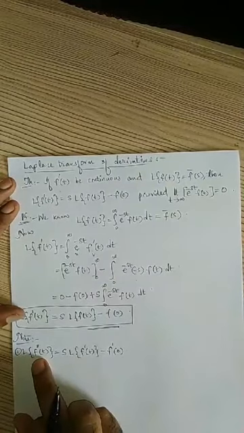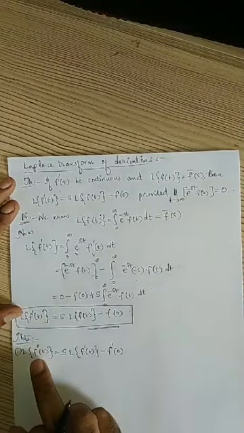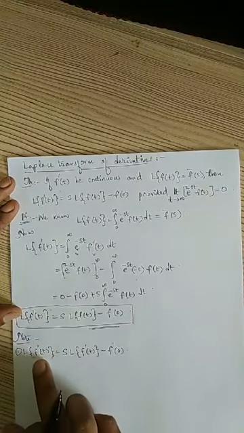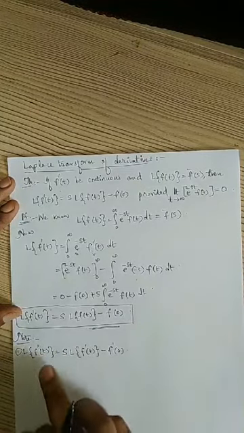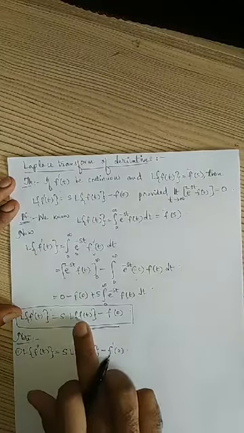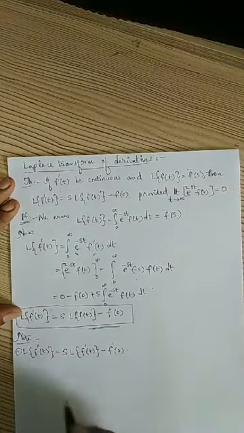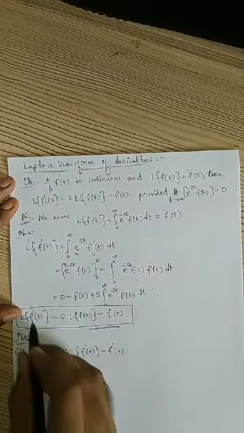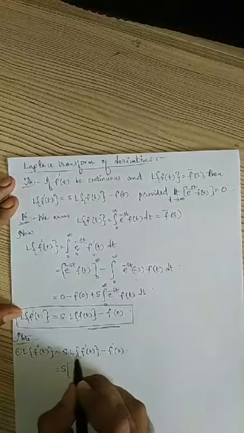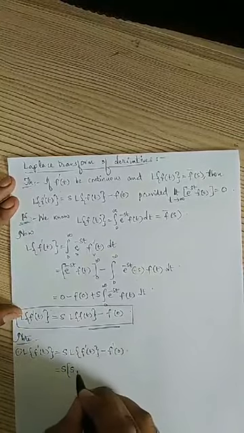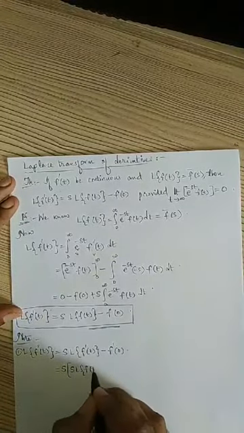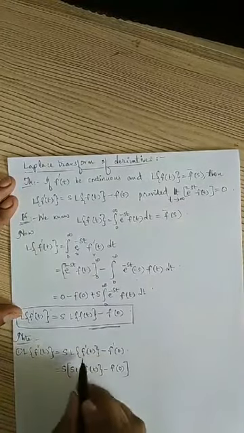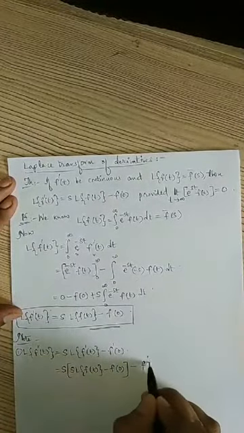So you observe this, it is nothing but f dash whole dash, f dash again one more dash. So the same definition I am applying on f dash whole dash. Then I'll get here f dash, here also f dash. Then I know that Laplace transform of f dash is given by s into Laplace transform of f of t minus f of 0, right? Then minus f dash of 0.